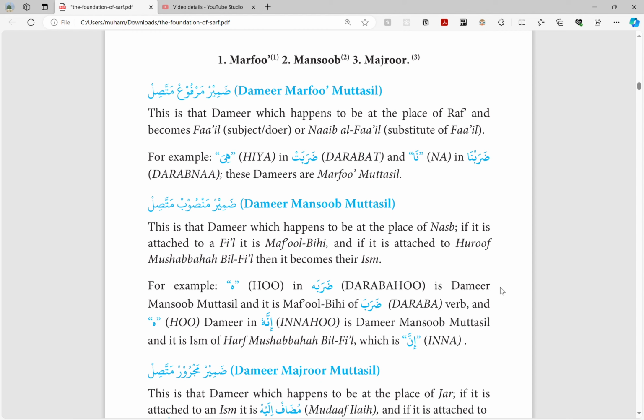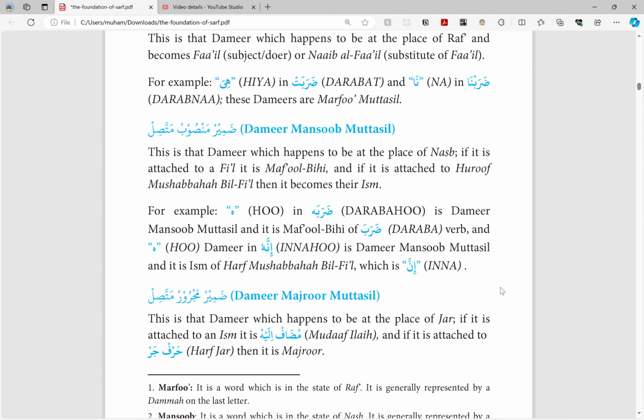Fa'il will always be in a state of rafa'. And darabna is we hit. That's mutakallim, so we're doing the hitting. So that is the fa'il, and it is also in a state of rafa'. That's why it's called zamir marfu' muttasil. Marfu' meaning something that is in the state of rafa'.